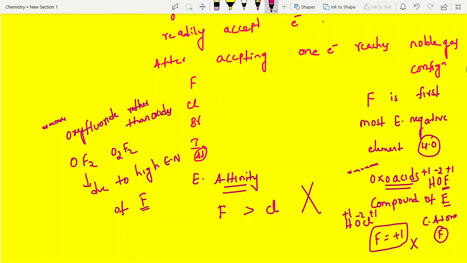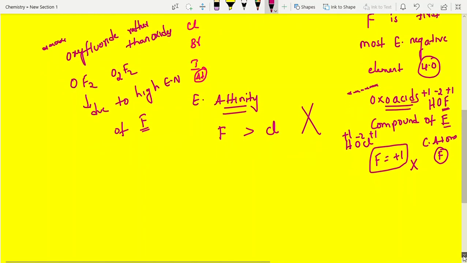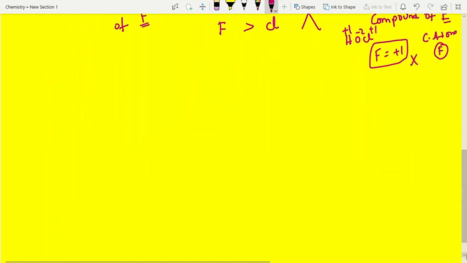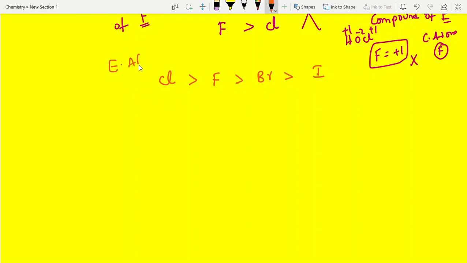Size, due to small size. See students, I am giving here: chlorine greater than fluorine greater than bromine greater than iodine. Yes, this is the electron affinity order of halogens. Conclusion points I am writing here; after that, I will explain why in the case of chlorine.